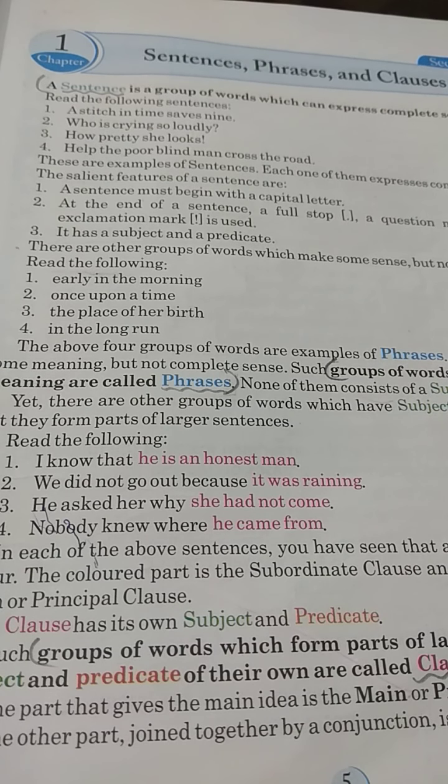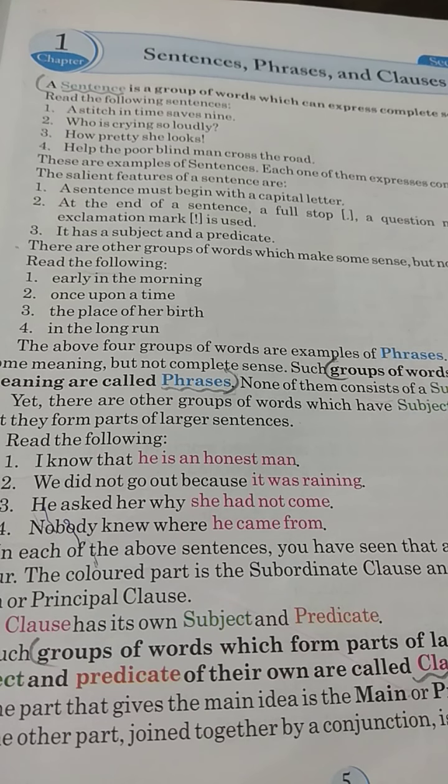There are other groups of words which make some sense but not complete sense. Read the following: early in the morning, once upon a time, the place of her birth, in the long run. The above four groups of words are examples of phrases.